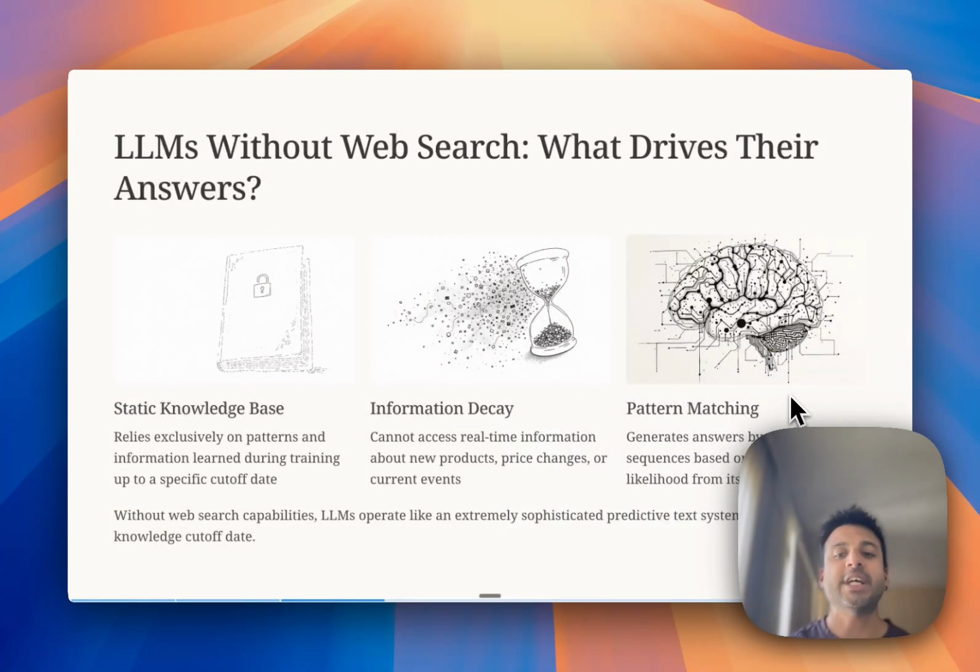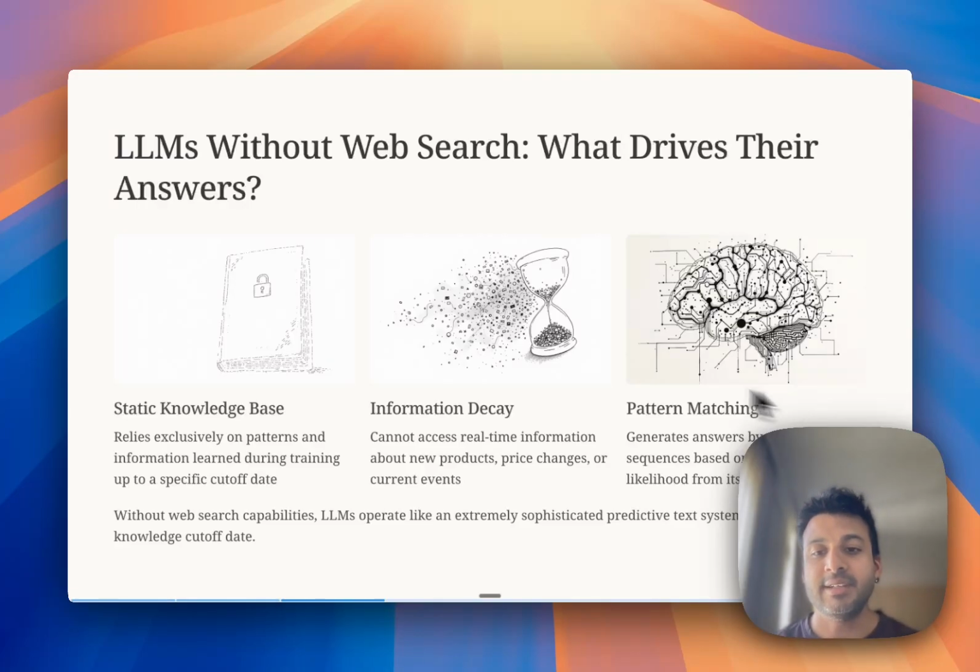So when you ask a question to ChatGPT, there's two ways it can answer you. It either uses web search or it doesn't. And it depends on what kind of question you ask. If you ask it a question that is in general always the same answer, like what color is the sky, it doesn't need to Google that, or it doesn't need to use web search. It can just answer it based on its training data. The sky is typically blue, right? So it's got all of this information already in its weights, in its neurons and weights, and it kind of just answers based on the probability of the answer.